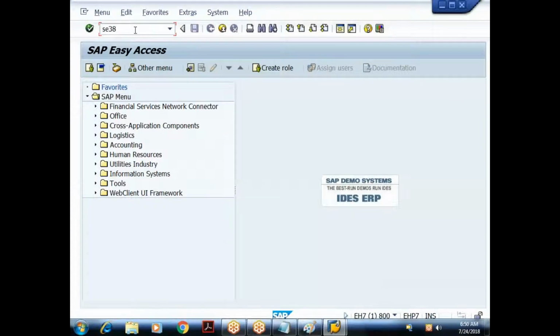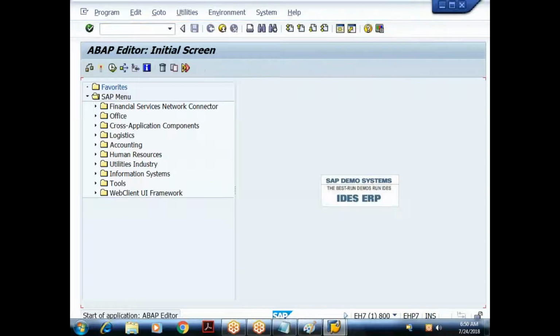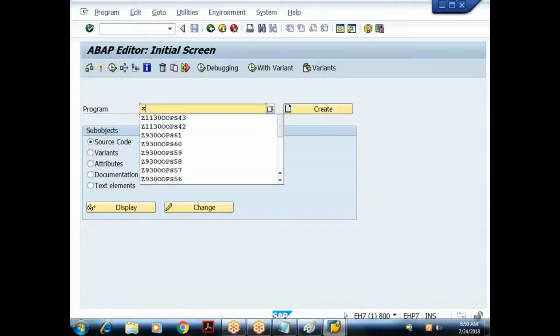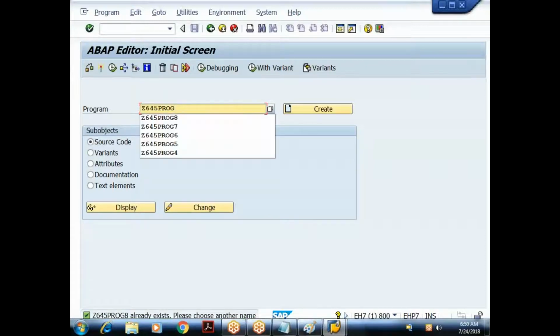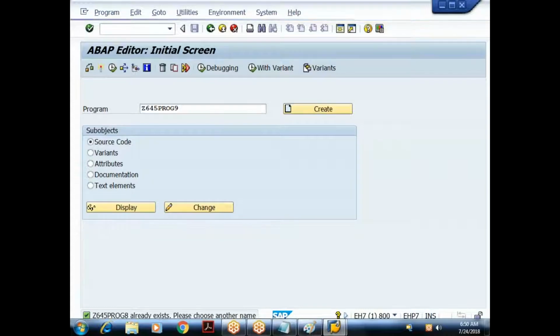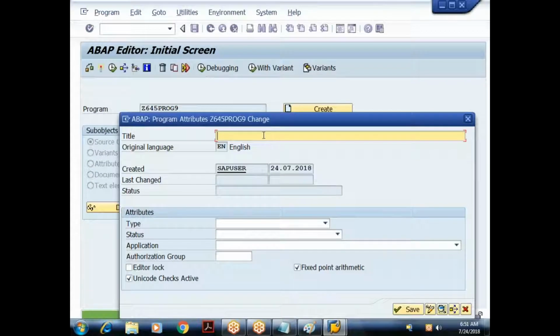So I'll go to the ABAP editor. Let me open the last program. Program 8 is completed, so I'll do program 9. Let me give the title as program 9.